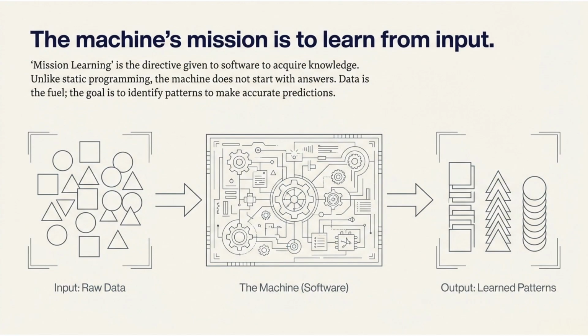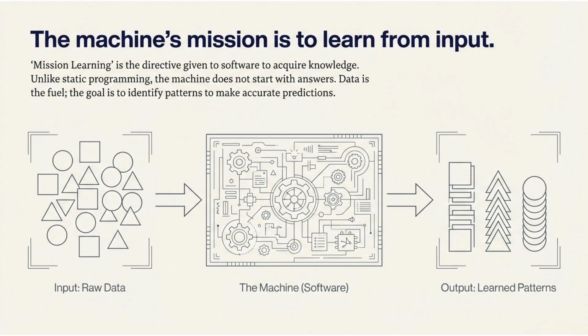In machine learning, we don't give the computer answers upfront. Instead, we give it data and a mission. The mission is learning. Unlike traditional programming, where rules are written by humans, a learning machine discovers rules or patterns on its own.